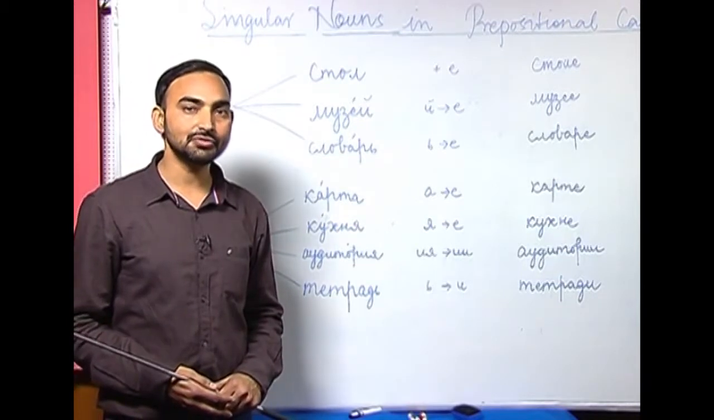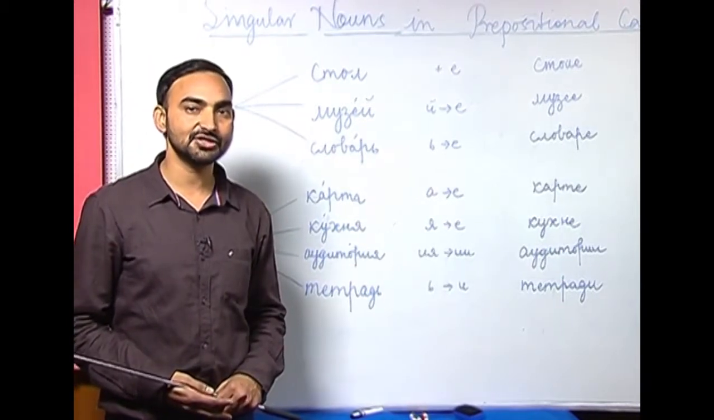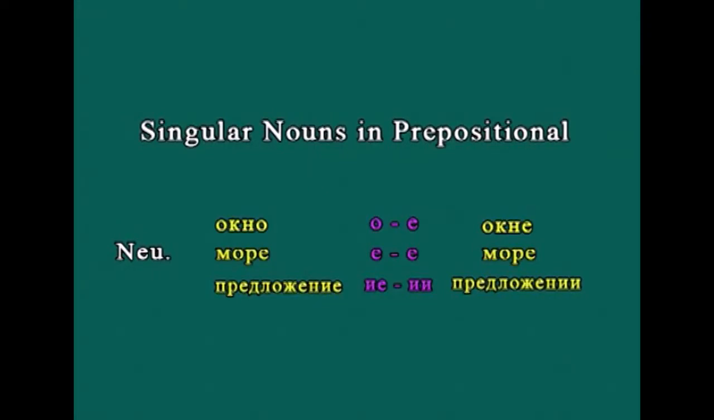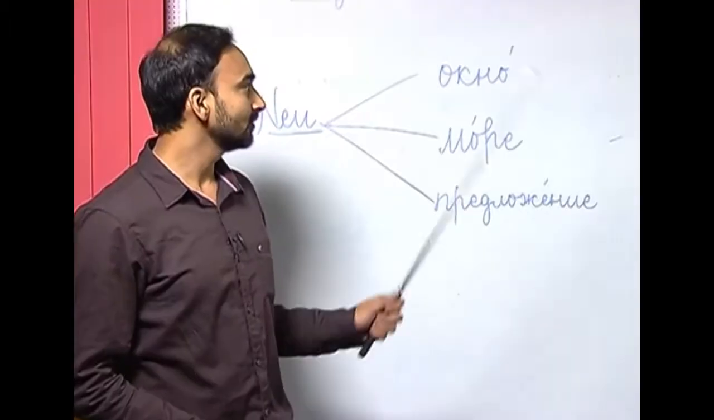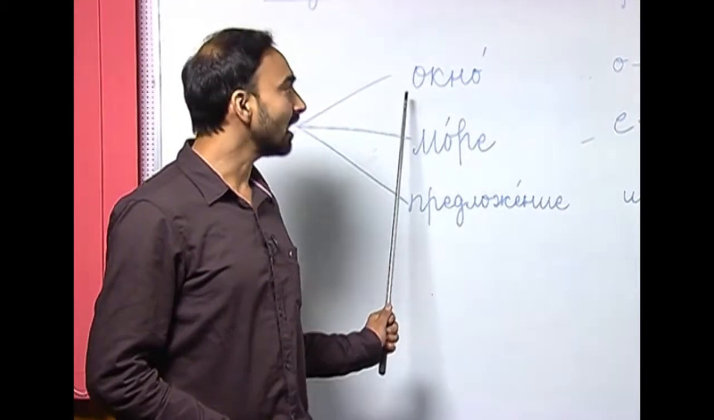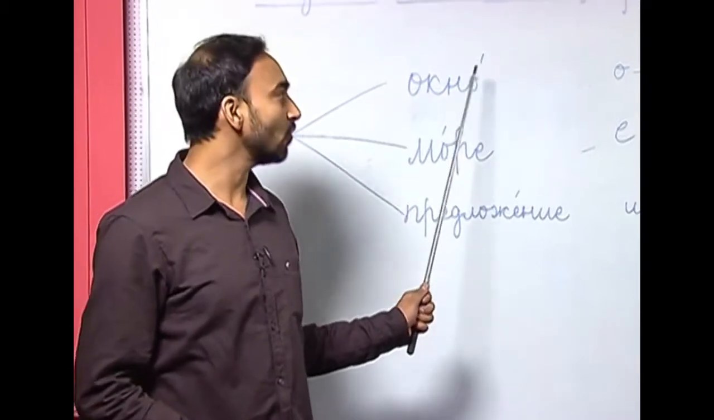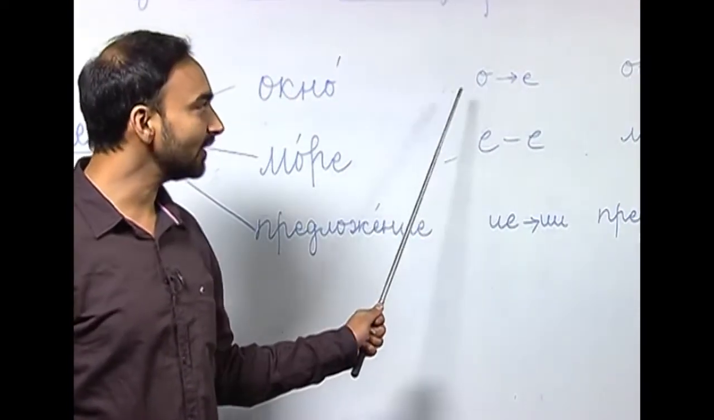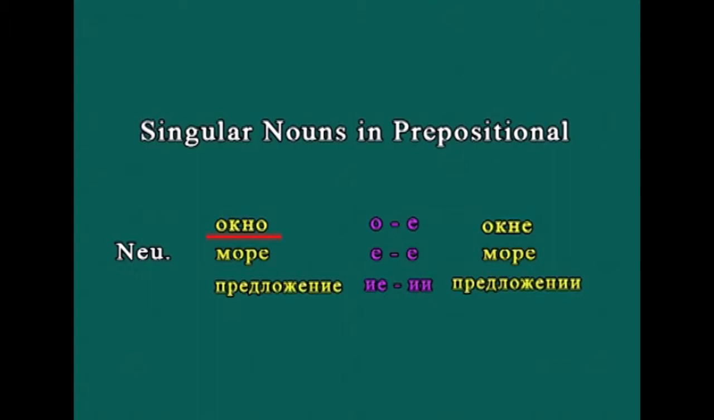So, let us move on to the neuter gender nouns. How do they change in the prepositional case? I have written here 3 nouns with different endings, and all these nouns are neuter gender nouns. The first word is the neuter gender noun akno. The noun ends with hard vowel o. In the prepositional case, o is replaced with ye. So, akno will be akne.